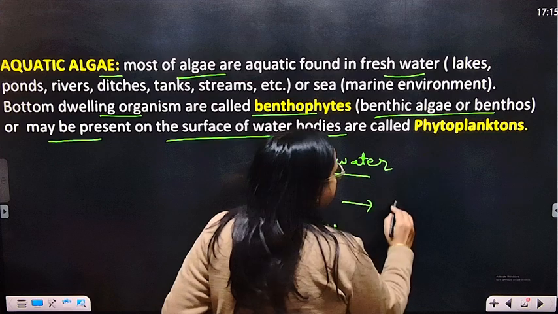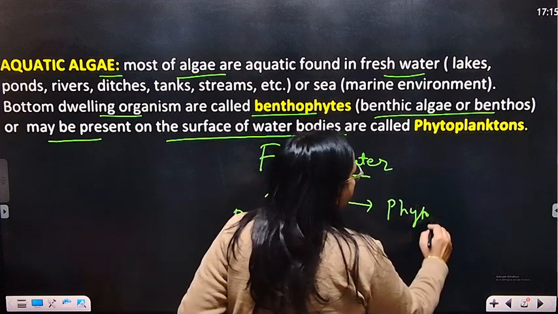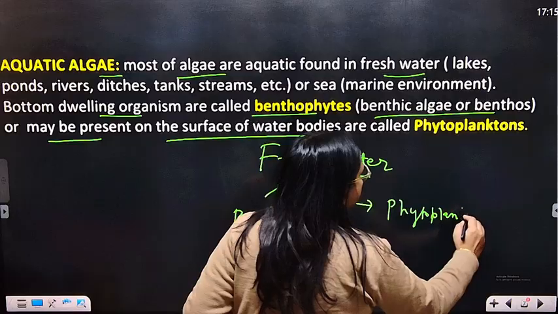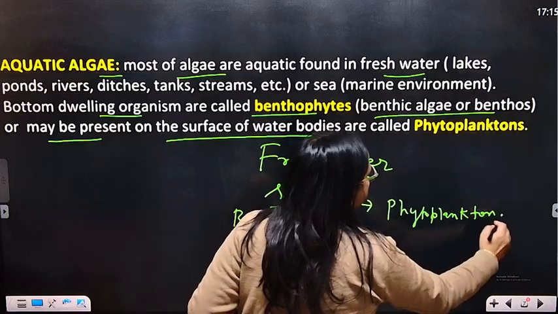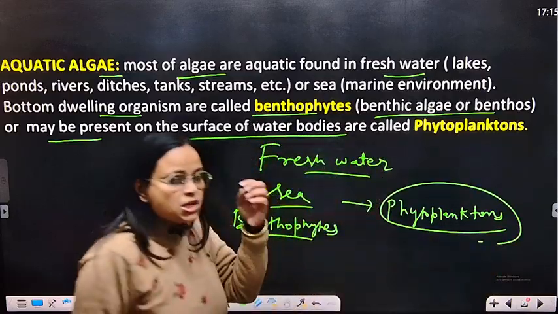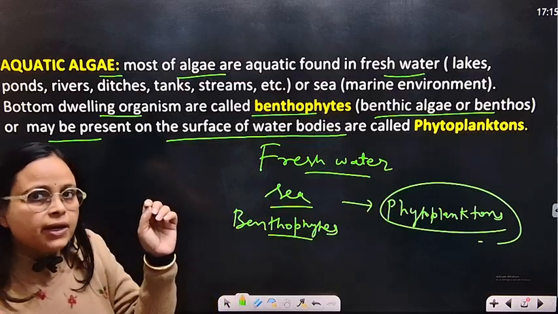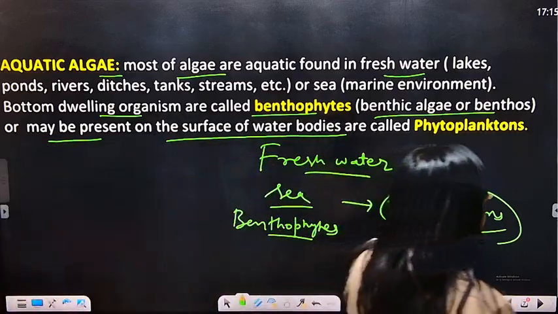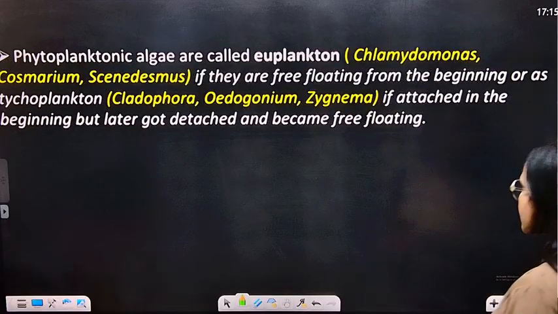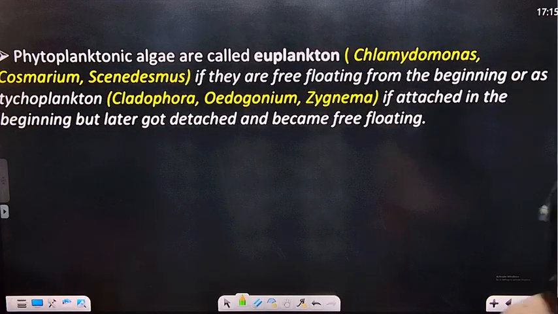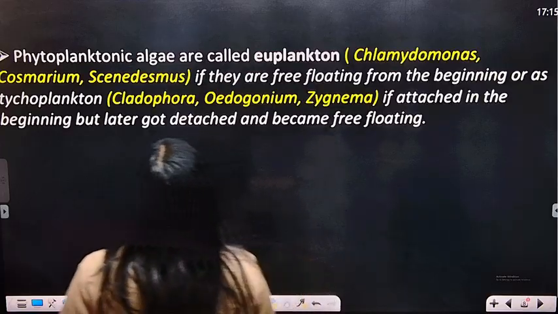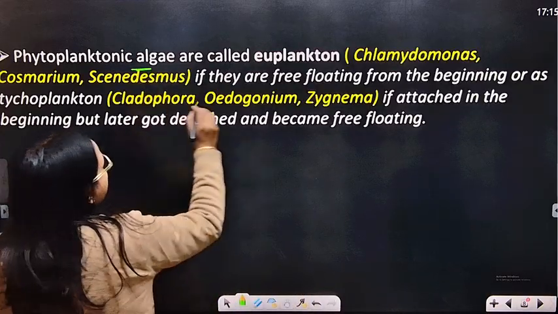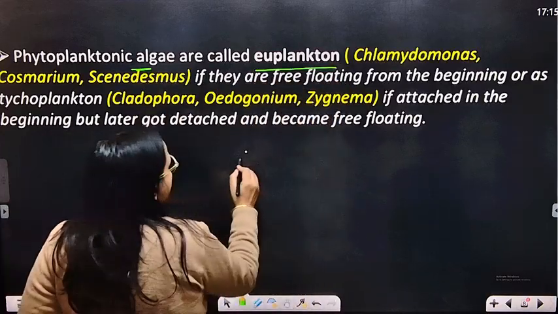These are called phytoplanktons, meaning small plants or small algae. Phytoplanktonic algae are called euplankton.